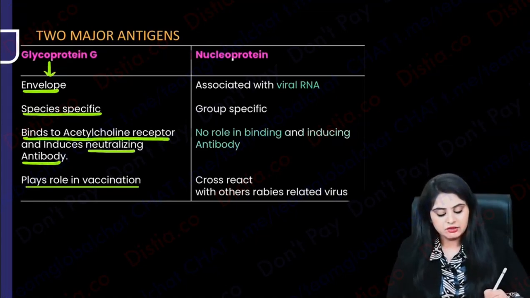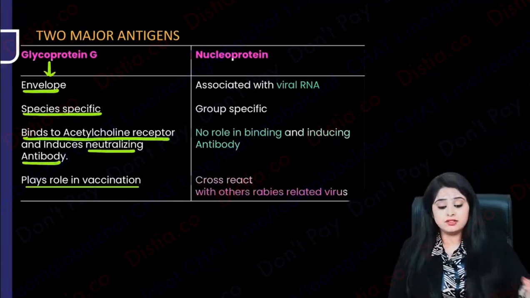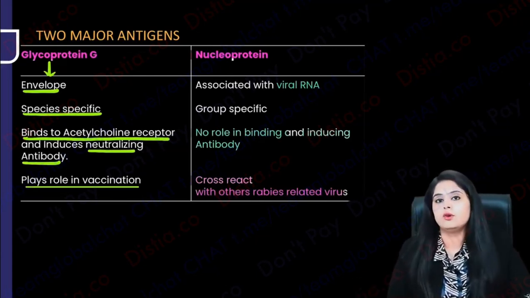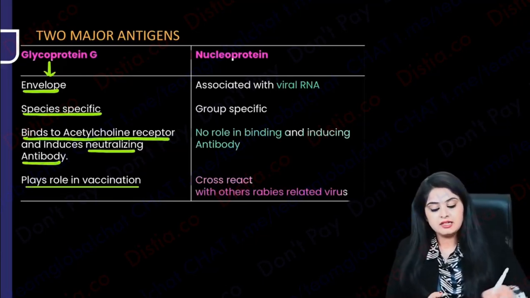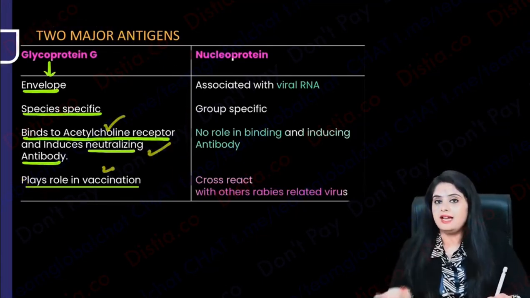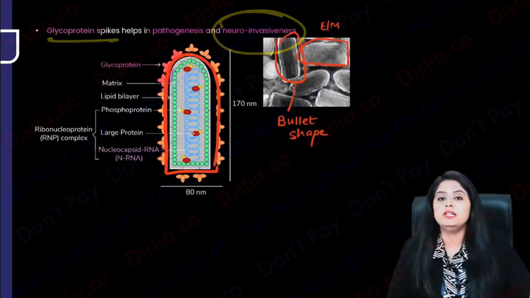In fact, it is so useless that it is going to also cross-react with other viruses. So that is why it's not at all specific. If it can cross-react with other antibodies of other viruses, then I can't use it even for diagnosis or for vaccination. So the main antibody coming back for the binding, for the antibody response and the vaccination, and also for the neuroinvasiveness is glycoprotein G.